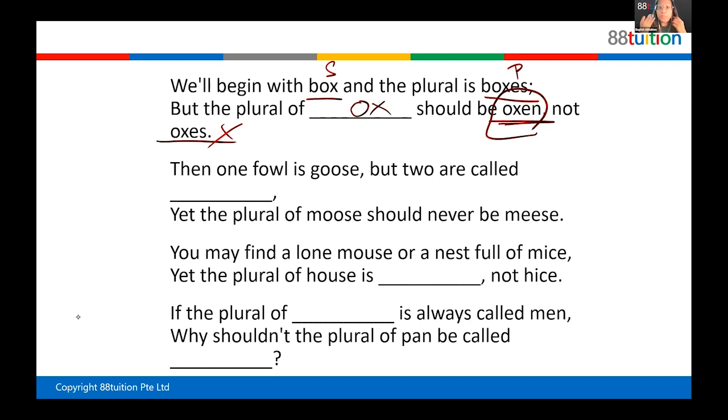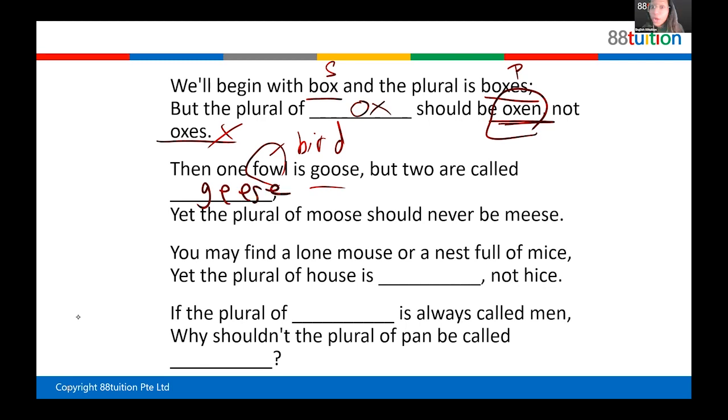So for some words, the plural is very different. For example, oh, by the way, fowl means bird, okay? So 1 bird is called a goose. 2 or many is called what? What is the plural of goose? Gooses. Good try. The plural of goose is actually geese.